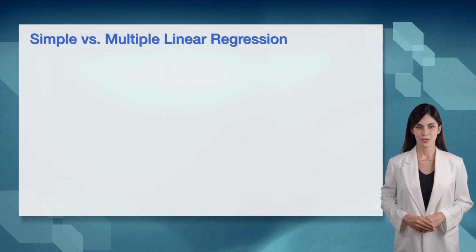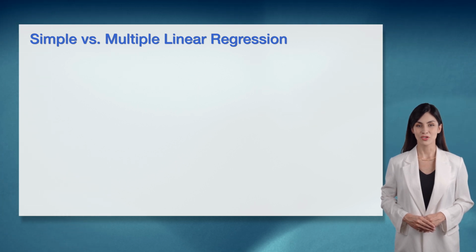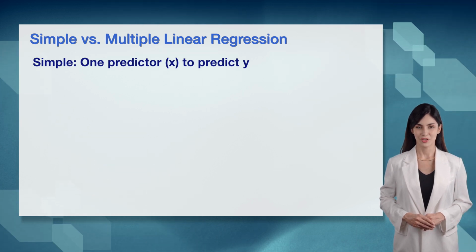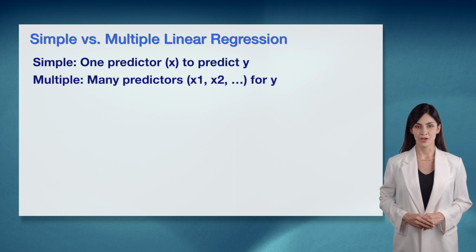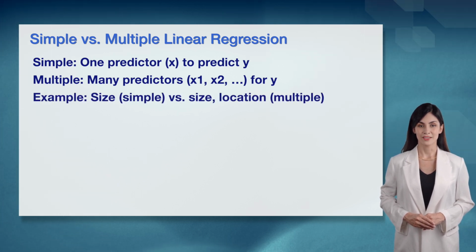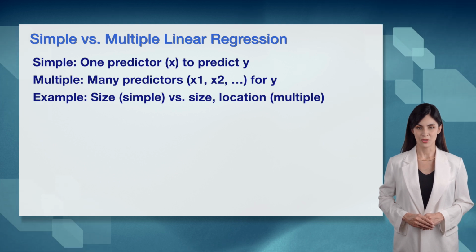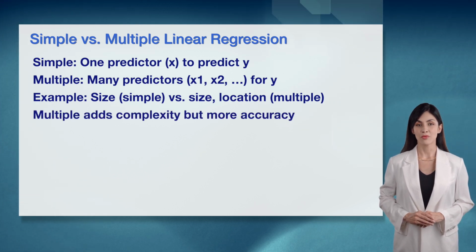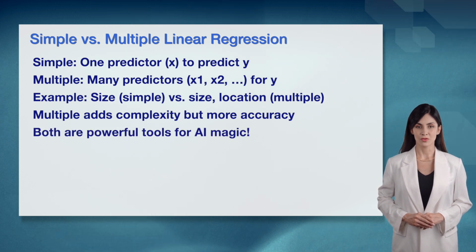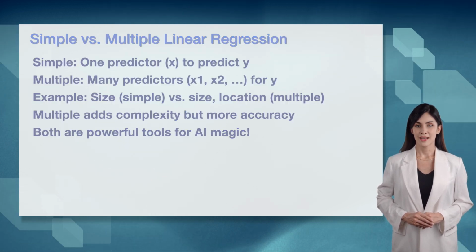Let's compare simple and multiple linear regression, and I'm so thrilled to explain the difference. Simple linear regression uses one predictor, x, to predict y, like using house size to predict price. Multiple linear regression uses many predictors, like x1, x2, and more, to predict y, such as size and location together. For example, predicting house price with just size is simple, but adding location makes it multiple, capturing more factors. Multiple regression adds complexity, but often improves accuracy for better predictions. Both are powerful tools for AI magic. I love their versatility.